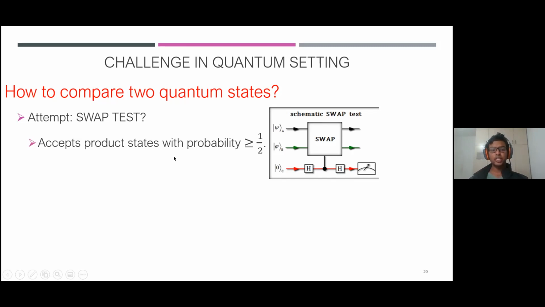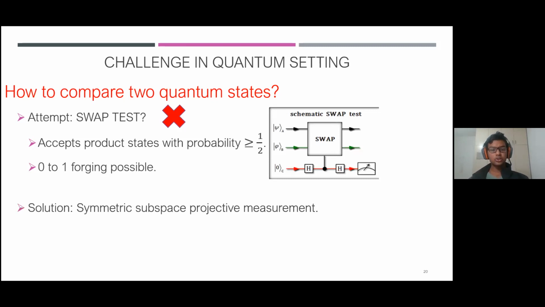But the problem with the swap test is that if you have two product states, two unentangled product states, then it will always accept with probability at least half. And that is bad if you want to use the swap test for verification in quantum money. Why? Because 0 to 1 forging becomes possible. The adversary, who doesn't have any money state, can send you any garbage state, and you will use one valid money state from your wallet to compare, and then run the swap test, and it will accept with probability at least half. So that's bad, because then 0 to 1 forging becomes possible with probability at least half.